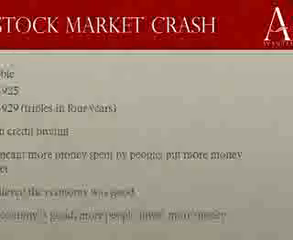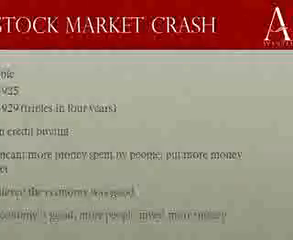Now look at the next slide. The stock bubble means it's bigger than it really should be. It's getting ready to pop. Worth $27 billion in 1925. It's worth $87 billion in 1928. It triples in 4 years. That means if you put $1,000 in, you have $3,000 in 4 years. If you put $10,000 in, you have $30,000 in 4 years.